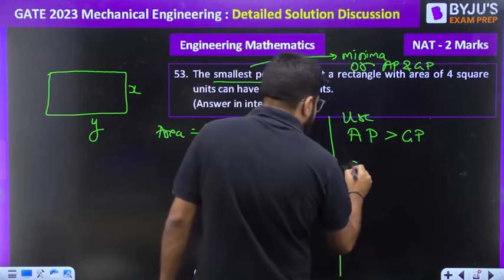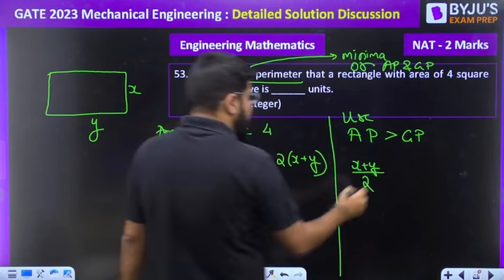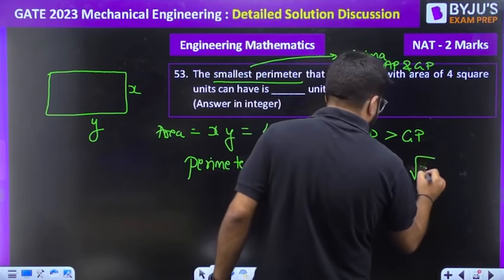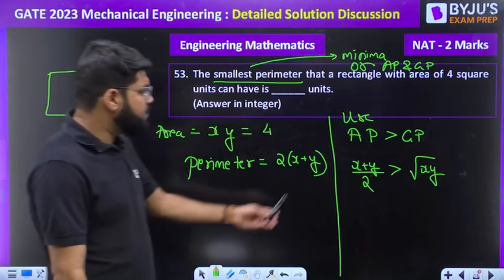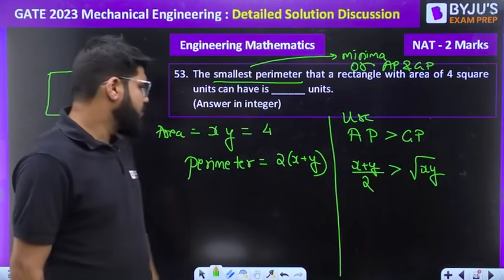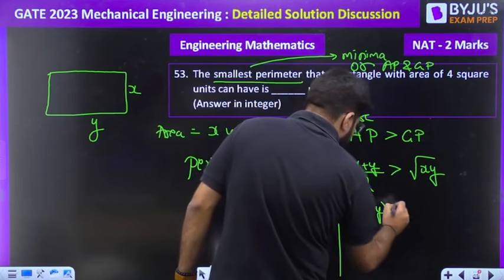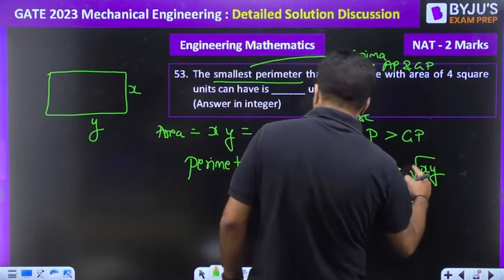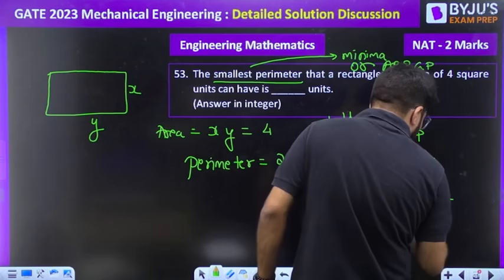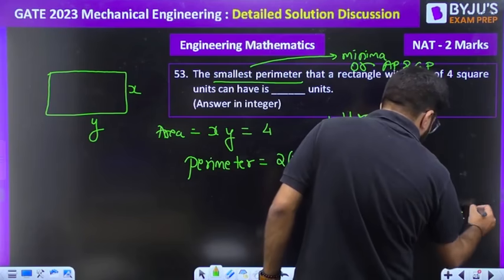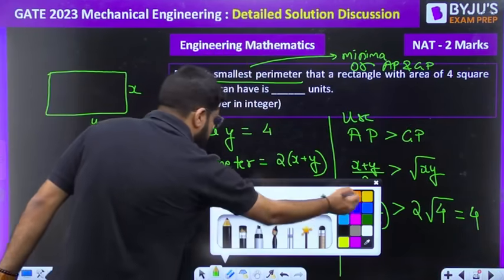Right. So AP, that is x plus y divided by 2. Let us use the AP of the numbers x and y. That should be greater than under root of xy. Clear? X plus y divided by 2 should be greater than the under root of xy. So what should be the x plus y? X plus y should be greater than twice under root of xy. Under root of xy is fixed, area is given 4. Under root of 4 is equal to 2. Right, so 2 2s are 4. The x plus y minimum value is 4. Right, so what is the smallest perimeter, dear?